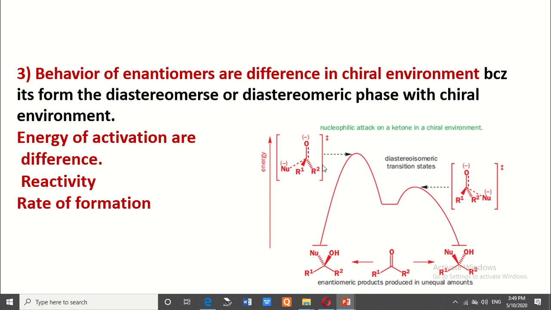In this diagram, a nucleophile attacks a ketone in a chiral environment. Therefore, the reaction takes place through a diastereomeric transition state. One transition state has lower energy and the other has higher energy. Therefore, the lower energy transition state gives the major product and the higher energy transition state gives the minor product.